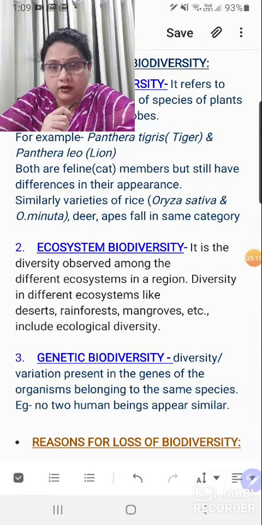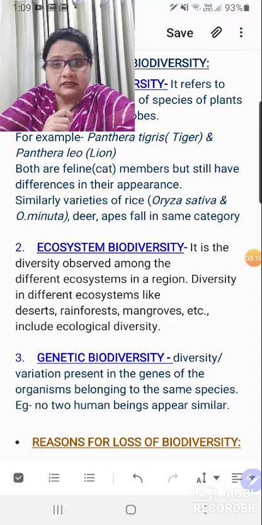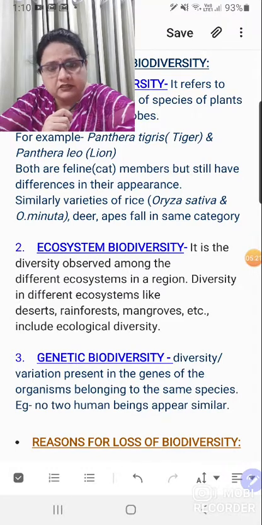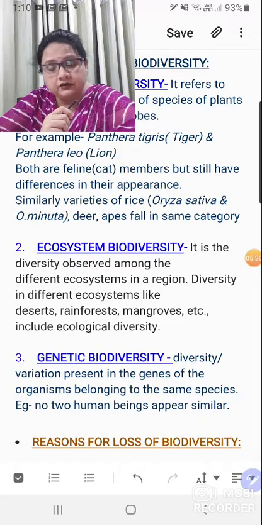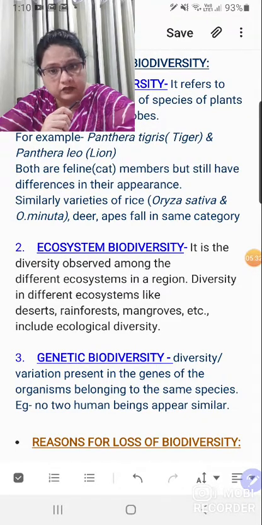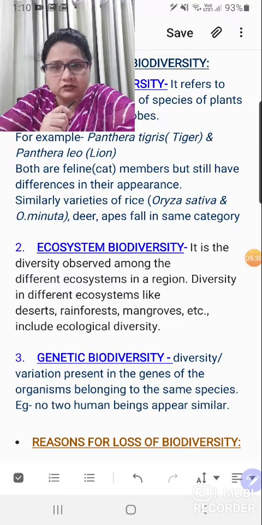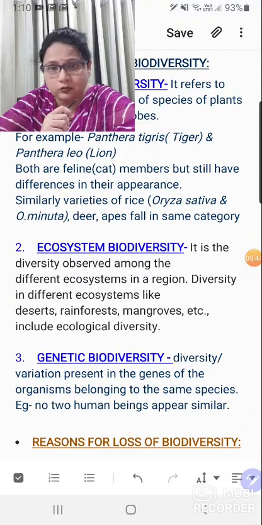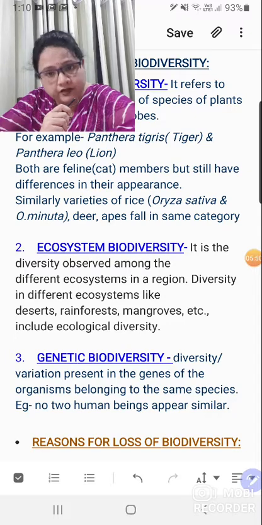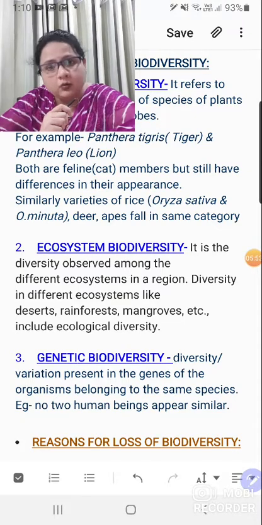Ecosystem diversity means that when organisms are living around us, we know that some ecosystem variations are there, the differences in ecosystem. Some are desert ecosystem, coastal ecosystem, forest ecosystem, tropical rainforest, and plateau are different, and then you have the polar ecosystems, snowy ones, mountain ecosystem. And every time with change in ecosystem, the variety of plants and animals also changes. This is what we are talking about, that even the ecosystem is not uniform all over the earth's surface. Ecosystem also varies, and with the variation in the ecosystem, the variety of plants and animals also differs, right?